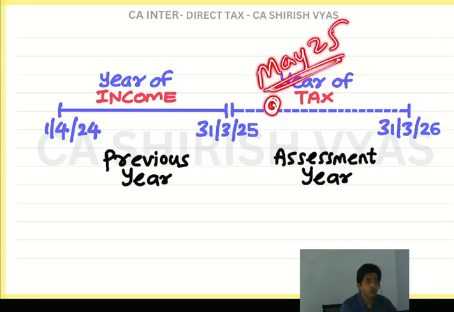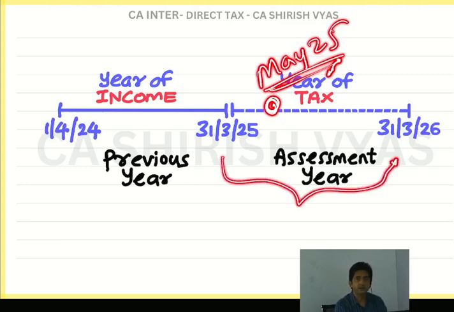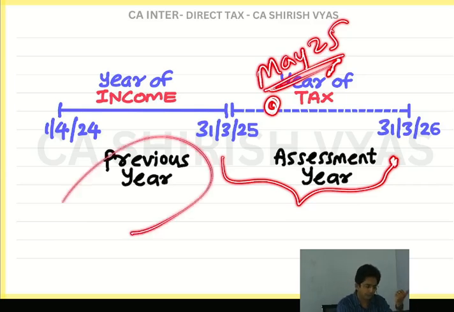And when the student appears for the exam, that is the assessment year. Year of exam is the assessment year. So May 25 falls in this financial year. And a student always gives the exam in the assessment year. Why? Because in the exam you have to calculate the income. And obviously if you are giving the exam in May 25, you are not going to calculate the income of 25-26. You will calculate for the previous year.